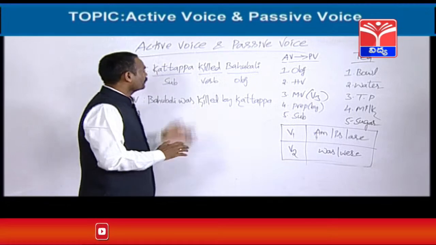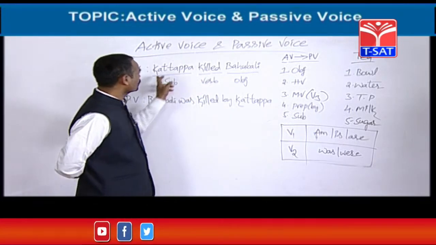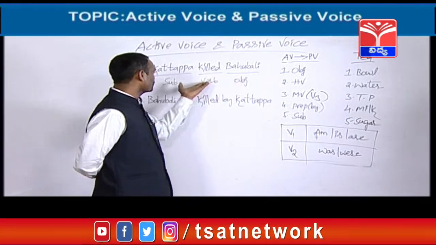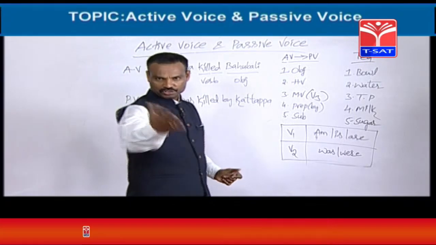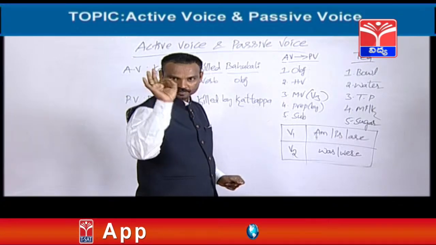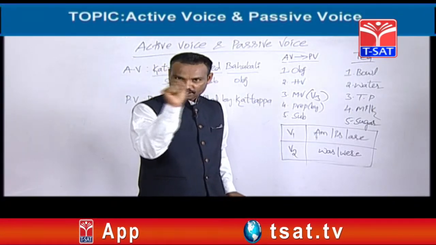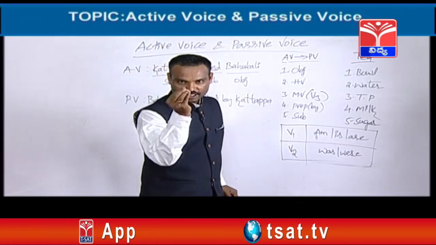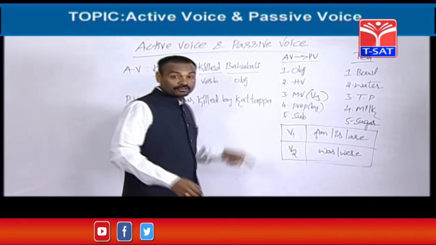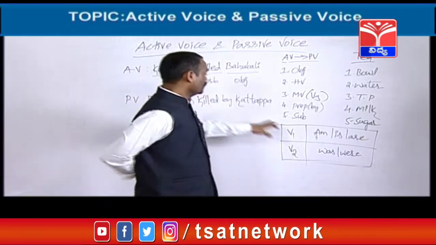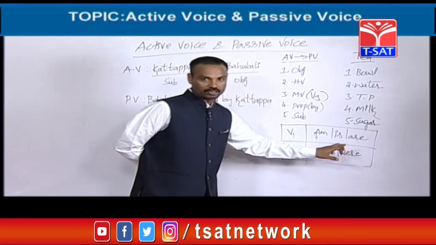Then let's see whether the helping verb is given or not. This is subject, this is object, this is verb. There is no helping verb at all. So friends, now I am going to tell you another beautiful technique. Whenever you don't find any helping verb in the active voice, the sweet technique is, again you should depend upon the main verb. If the main verb is in the first form, you should take am, is, or are.